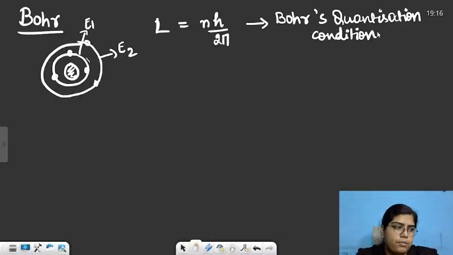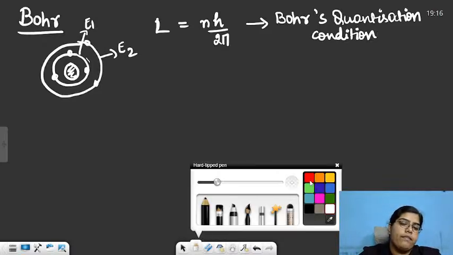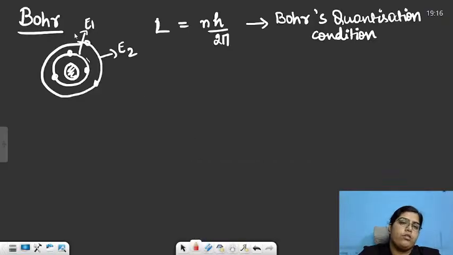And then the last postulate which Bohr said was that energy will only and only be radiated whenever electron will jump from one orbit to other. For example, if an electron is here in the second orbit, and from this second orbit electron jumps to this first orbit, only and only in this jump some energy will be radiated.